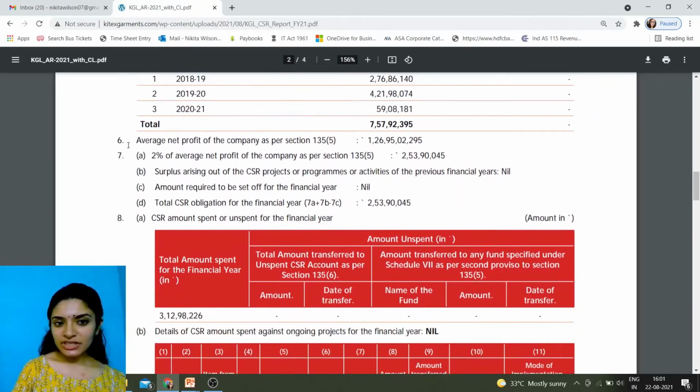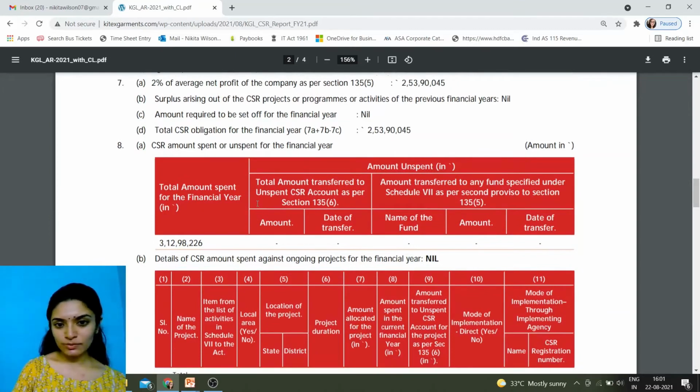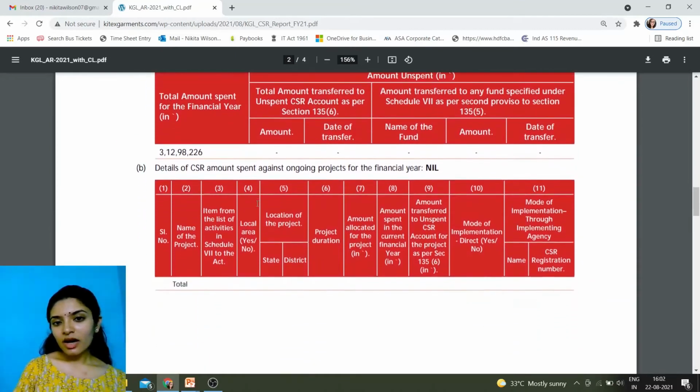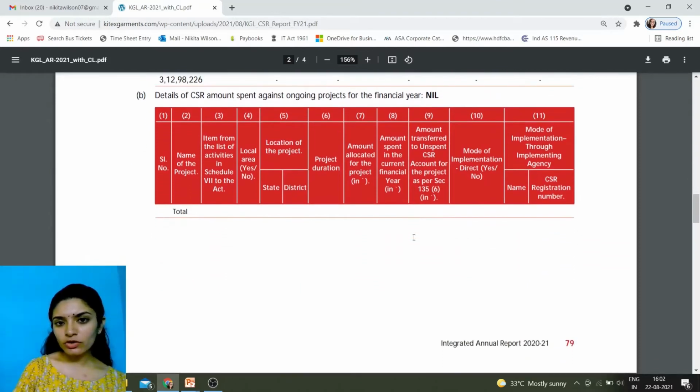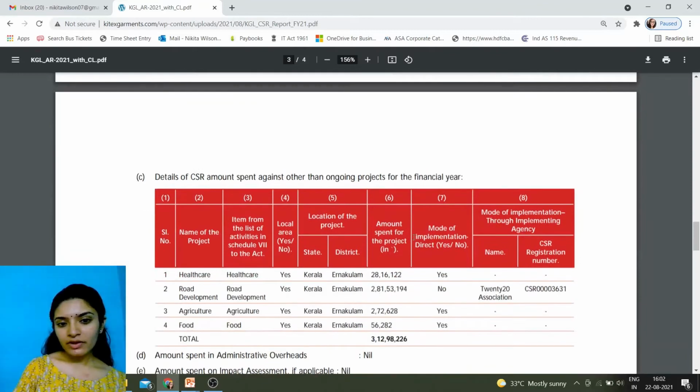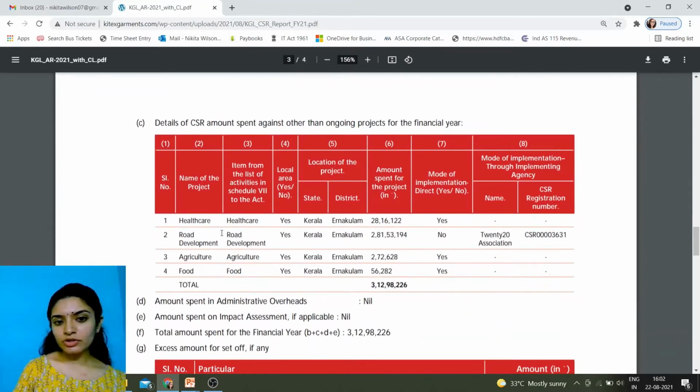What is the average net profit? 2%, which should be your CSR spend. What is your CSR obligation? Any surplus, etc. Any amount unspent is also mentioned over here. Then amount spent on ongoing projects, nil. There's nothing spent on ongoing projects. So everything must be for not ongoing projects: healthcare, infrastructure development, agriculture, all for the Kizhakkambalam Panchayat only. The amount which is spent is given over here.